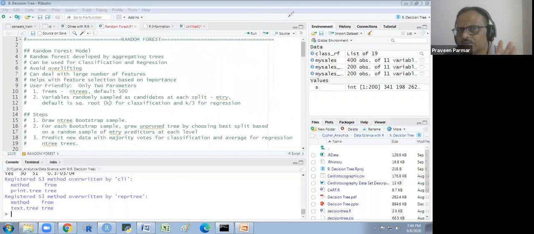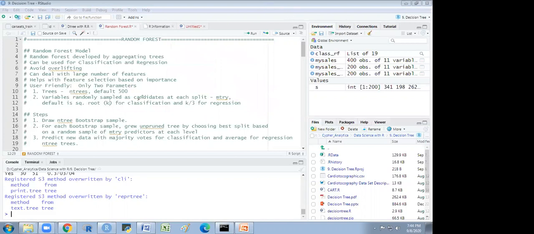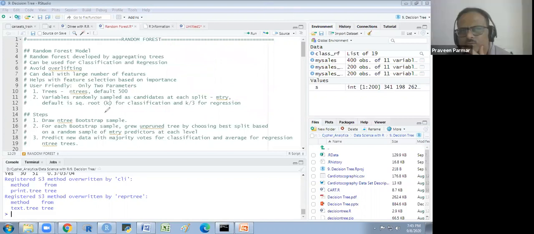Now, let's continue. Here we have 11 variables, and the formula for classification is the square root of the number of variables. The square root of 11 is 3 point something, so the greatest integer is 3. So we are getting 3 variables for splitting. Now I'll show you.